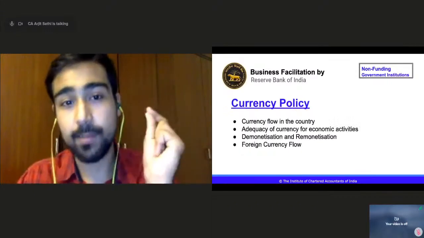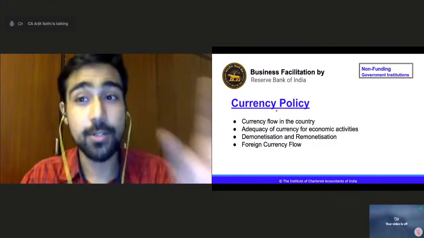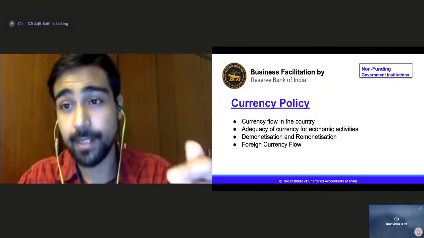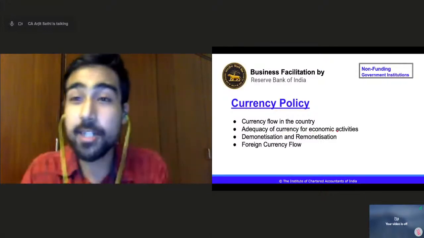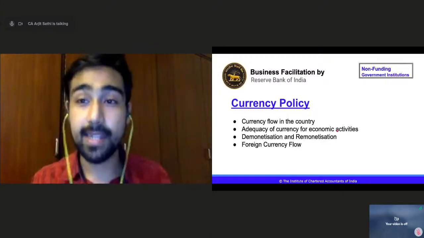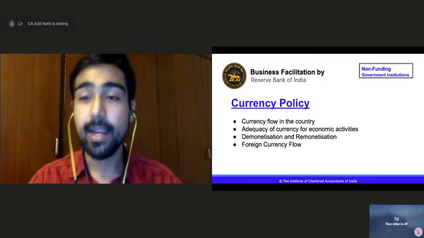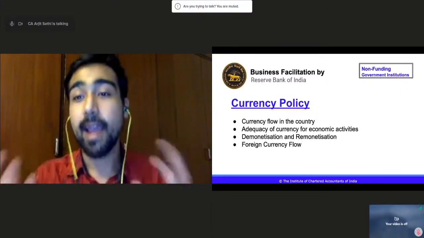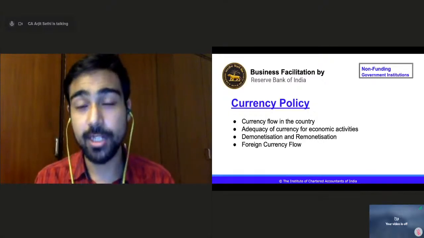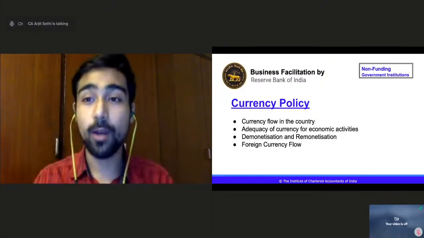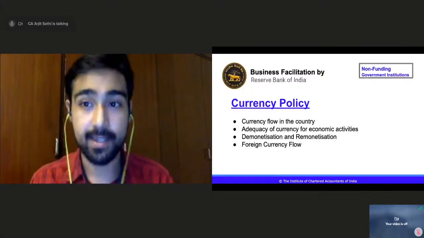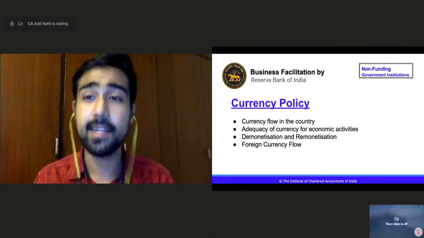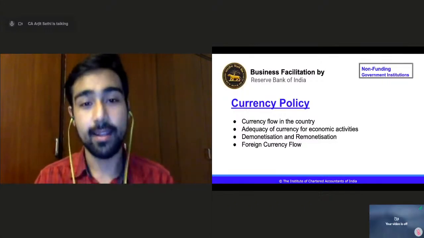Number 1 is currency policy. We saw that it issues currency, so currency flow in the country and adequacy of currency for economic activities matter. If there is sufficient currency in the economy, it is easier for businesses to do business, easier for consumers to pay, and easier for businesses to take that money and grow, right? Sufficiency of currency is one of the biggest things that supports businesses in the economy. If there is sufficient currency, it is easier to transact, buy and sell, right?